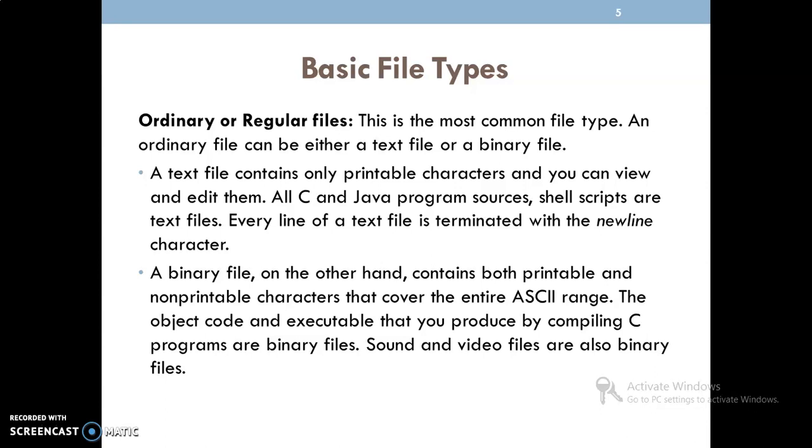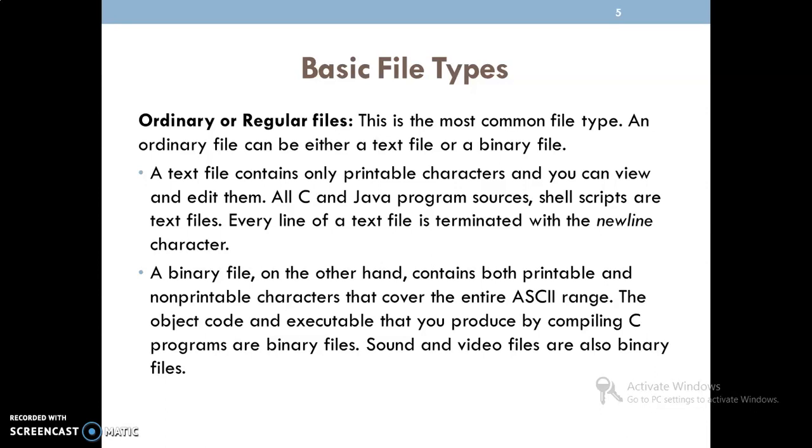With respect to the ordinary file, a binary file is one that contains both printable and non-printable characters that cover the entire ASCII range. Here, the ASCII range is nothing but the numerical values we use to represent a particular character.